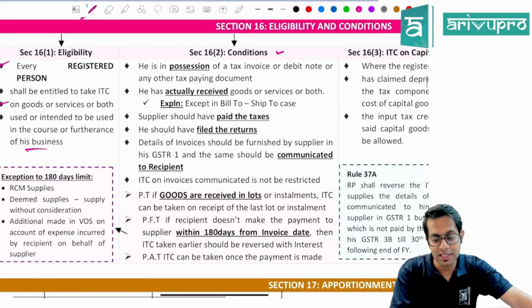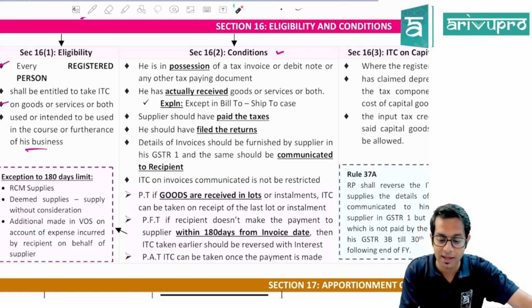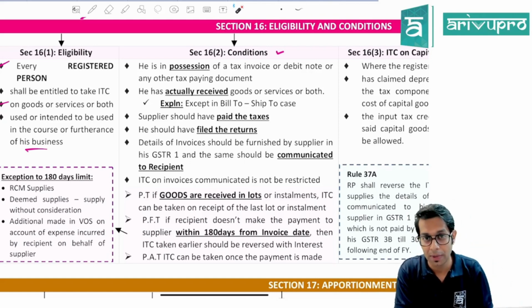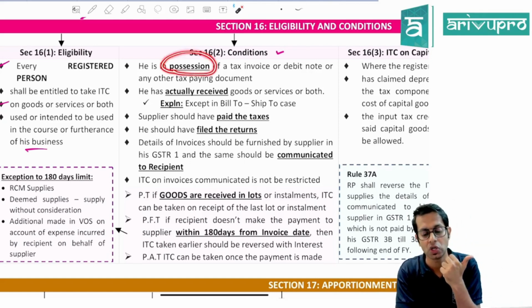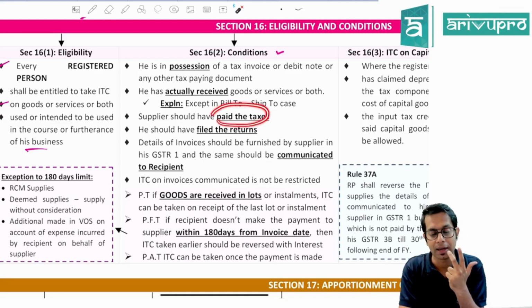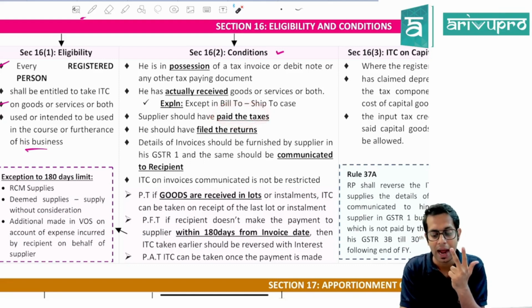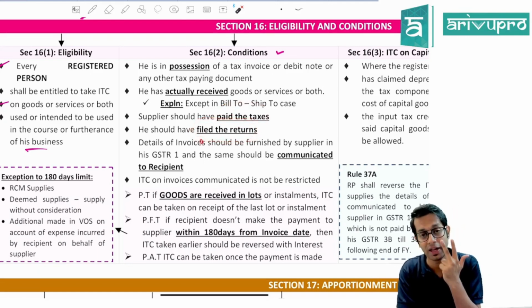Sir, what are the conditions for claiming input tax credit? The conditions are that the registered person who wants to claim input tax credit should be in possession of a tax invoice, debit note or any other tax paying document. He should have actually received the goods or services, except in the bill to ship to concept. Then the supplier from whom he is purchasing the goods and services should have paid the taxes, and the registered person should have filed the returns.